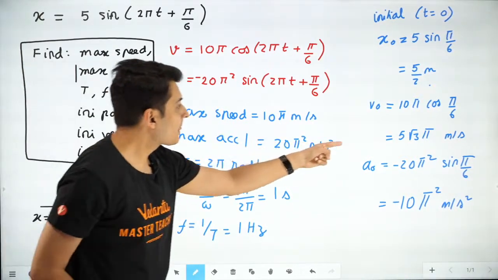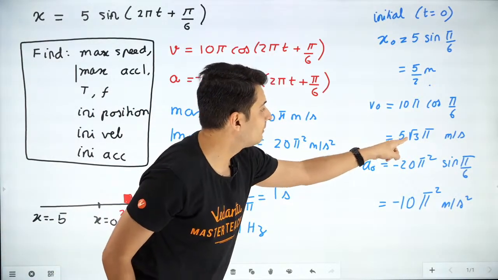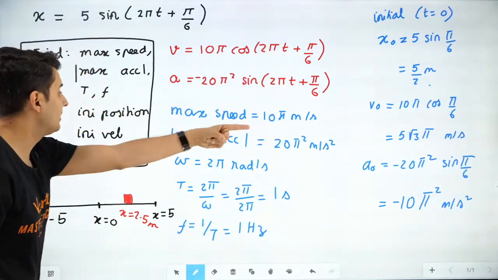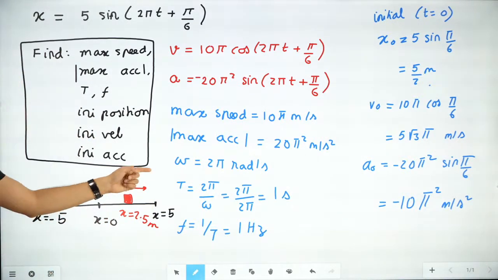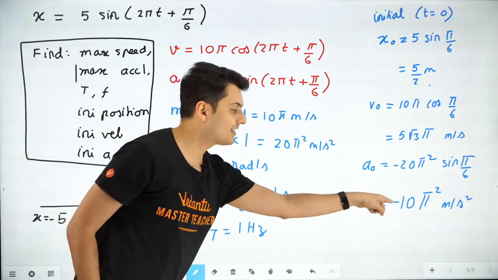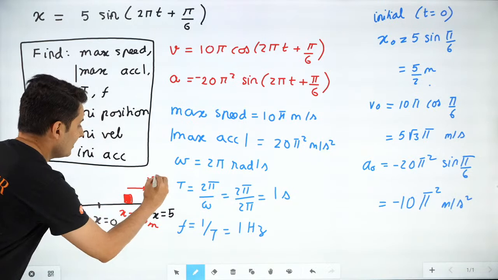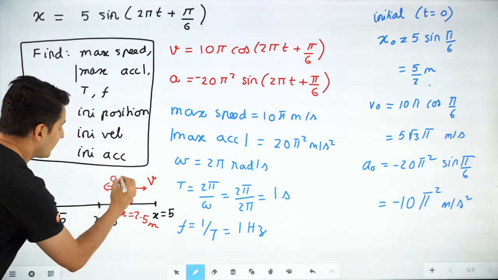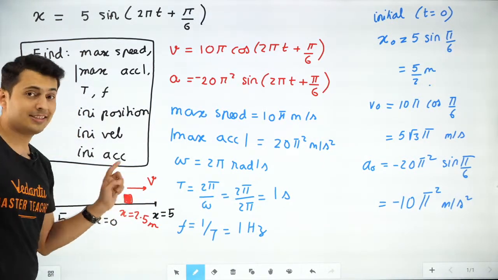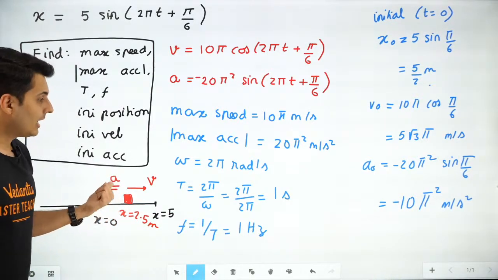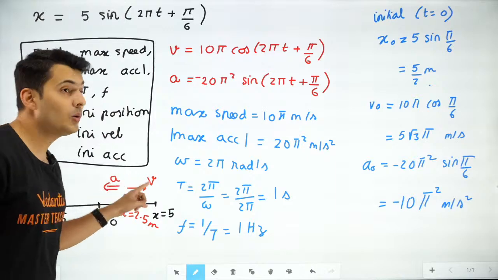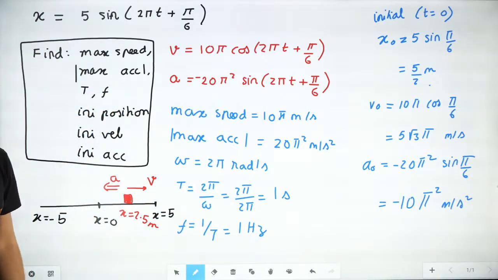Where is it going? The velocity value is positive, 5 root 3 pi. So positive means towards the right side. So initially it is going there. But acceleration is negative. So velocity is here, but acceleration is here. What does this tell you? This tells you, guys, that it is decelerating.